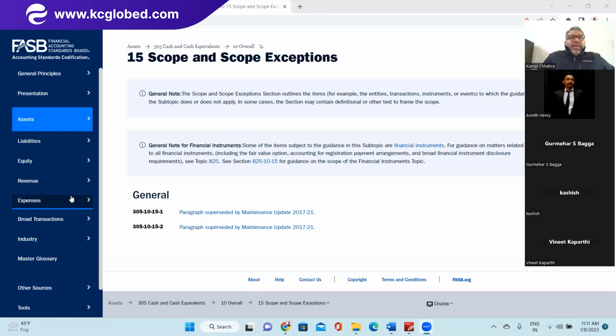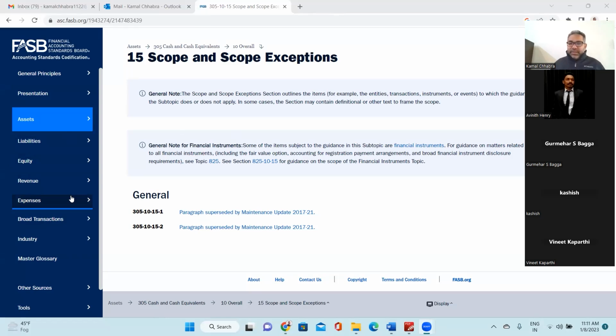If any question comes from the asset side, you need to look at the 300 series. If any question comes from the liability side, you need to look at the 400 series. If any question comes from the equity side, you need to look at the 500 series. If the question comes from the revenue side, you need to look at the 600 series. That will help you reach the respective accounting standard codification while attempting the research-based simulation question in your exam. And those are open book exams, so very easy to navigate through. And if this structuring is in your mind, it will definitely help you to get there.